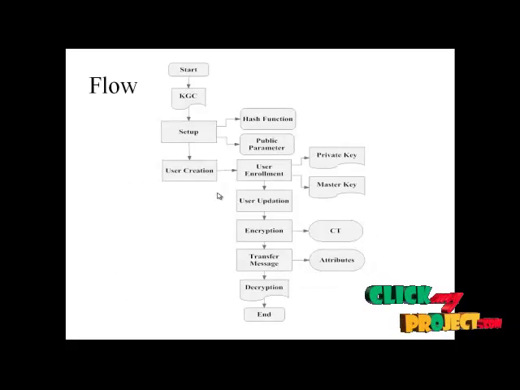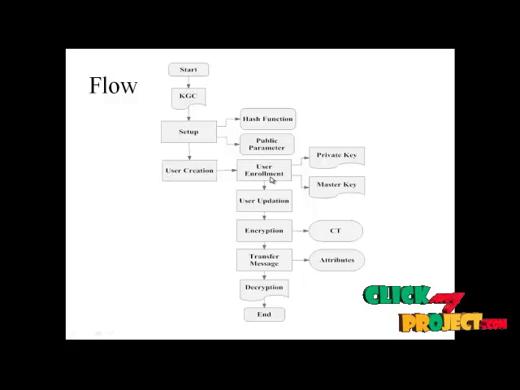Next, the flow of the project. First, let's start the project with the KGC, the key generation center, which will start with the setup function. In the setup function, we generate the hash function for alpha and beta, and generate the public parameters for positive values and prime numbers. Next, KGC will create users by using user attributes, such as melancholia and color, and by providing a username.